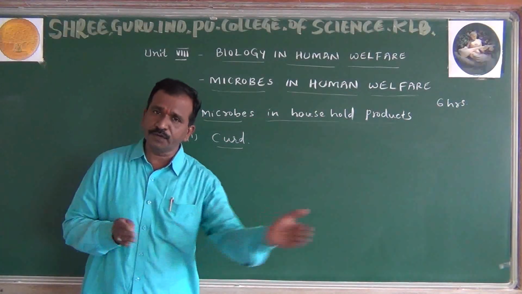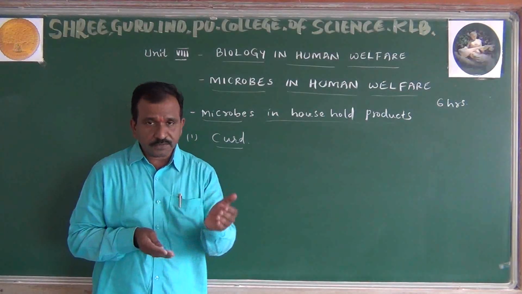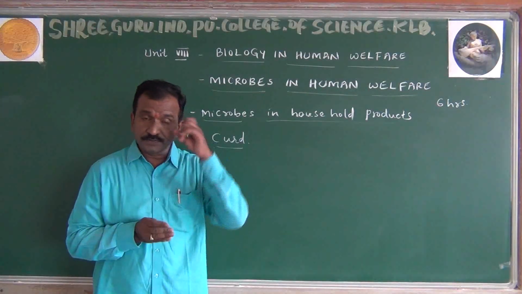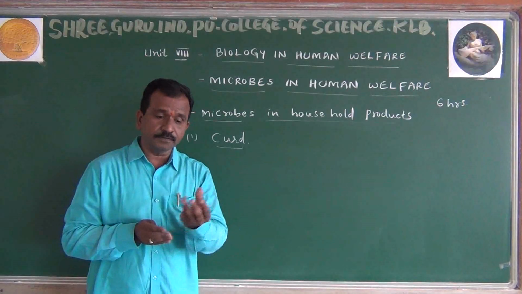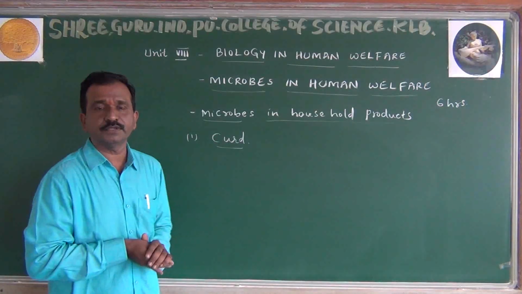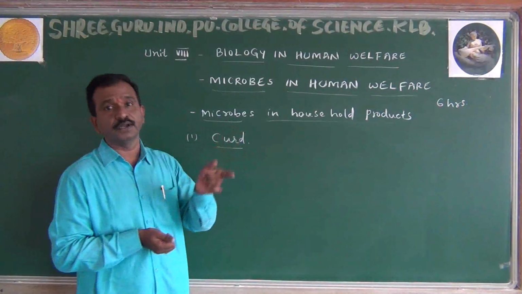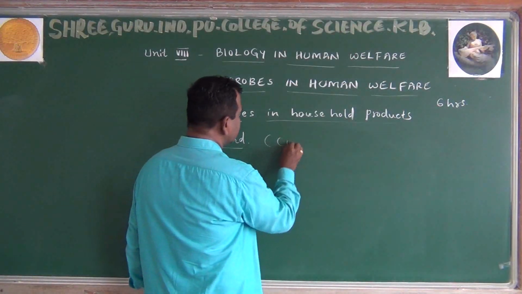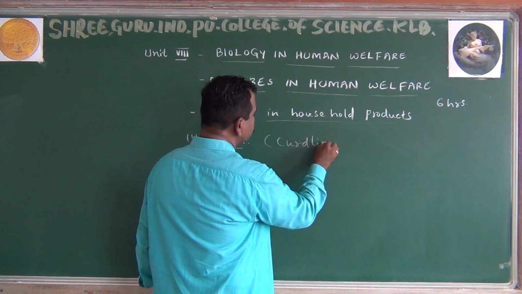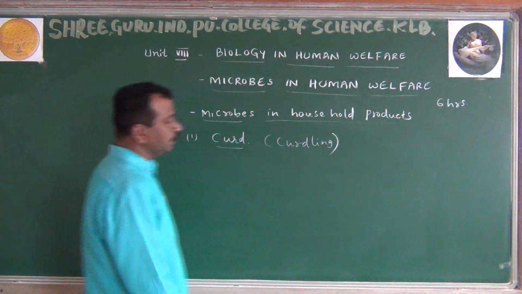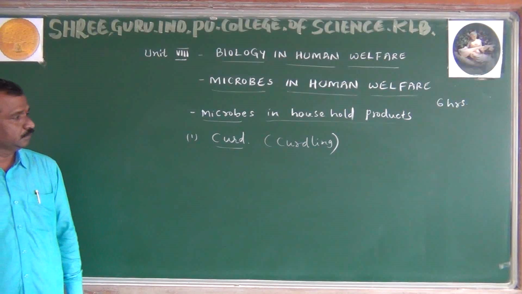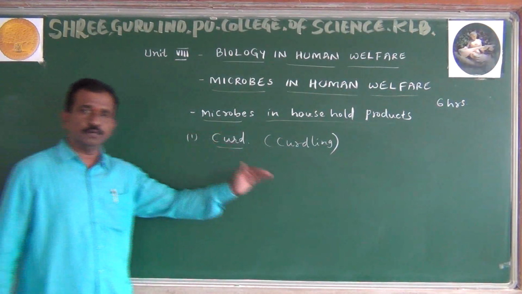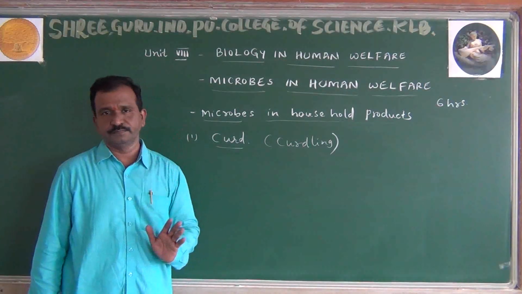Halige mattu mosalige difference enide anta nimage gottide. Difference enide andre, we can observe that some of the contents of the milk are coagulated. That is what we are observing, it is curd, or the curdling process. So curd is normally considered a curdling process. Illi curdling process means what? Idu curd preparation, how we are preparing in our house.